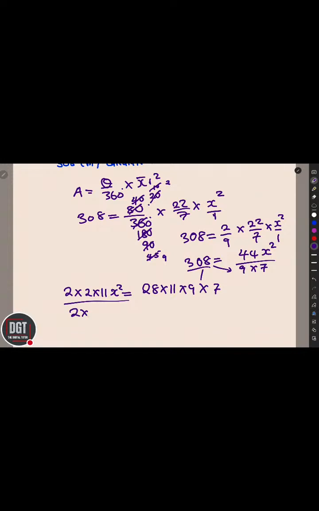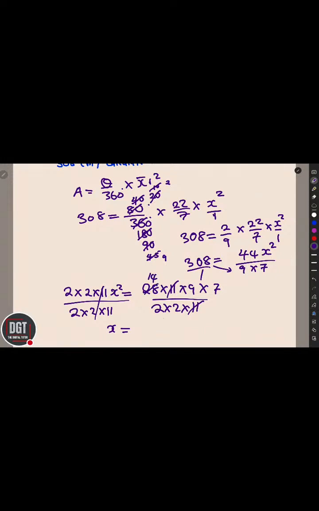What we want to get rid of is 2 multiplied by 11. 2 multiplied by 2 multiplied by 11. So x square is equals to 11 and 11 goes. You know that 28 is just the same as 2 multiplied by 14. In short, 4 can go.